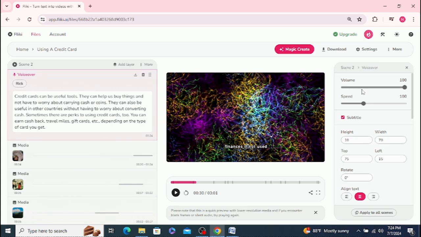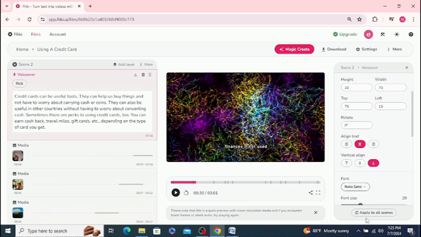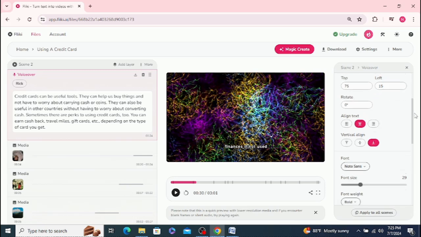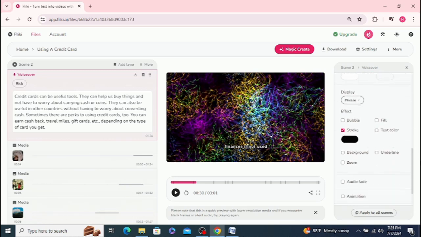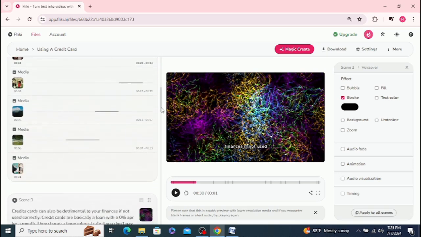Now here you can see with the voiceover, subtitles, and things you can change for each scene if you wanted to. So you can do some further editing. And then if you do that, you can apply it to all scenes, or it could just be that one scene. But overall, you have your choice. And of course, in this situation, it does cost credits, which is a little bit annoying there. All right, so let me see if I can find that.